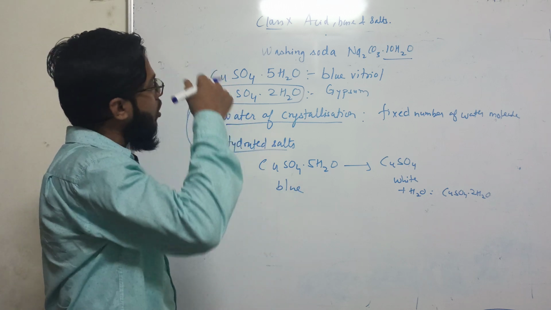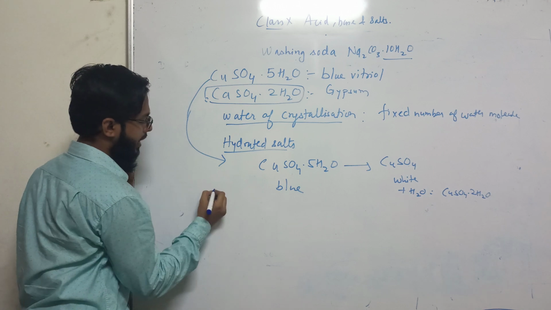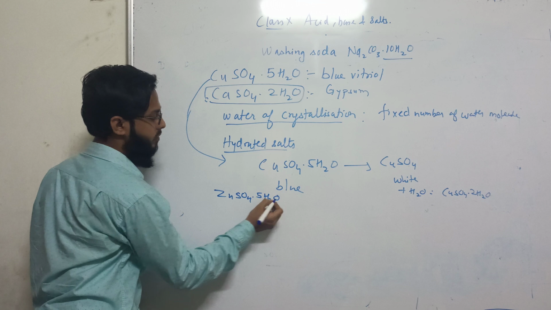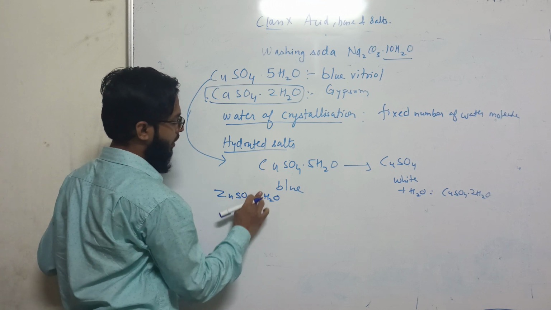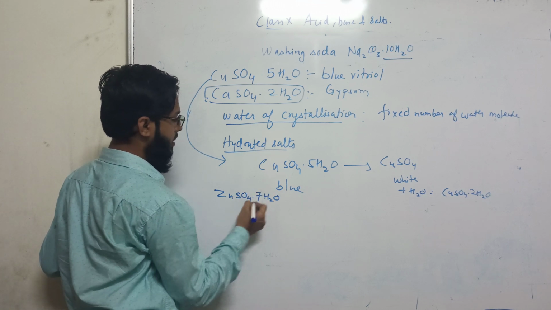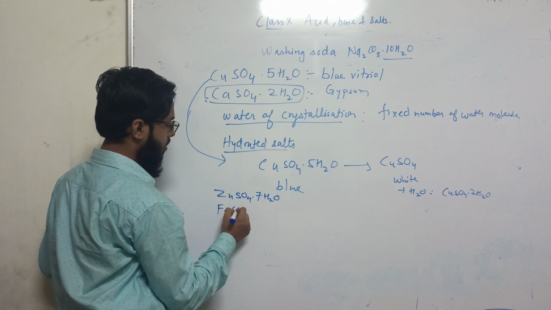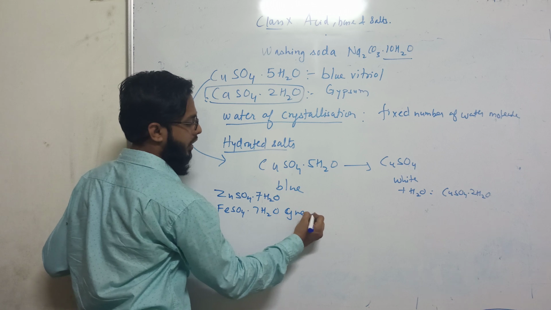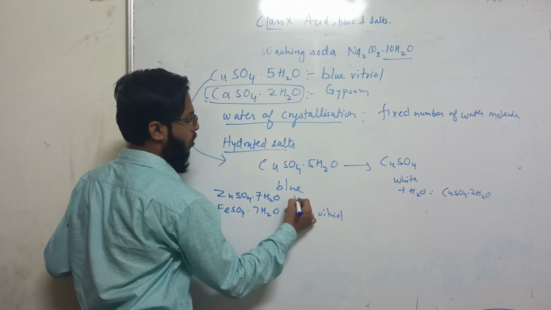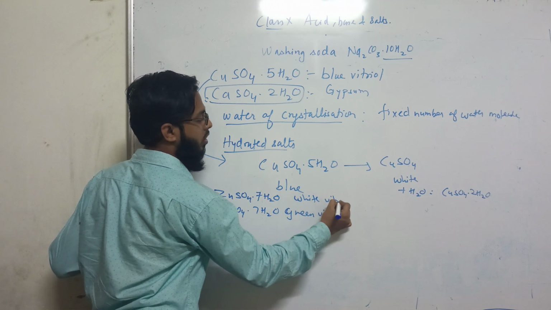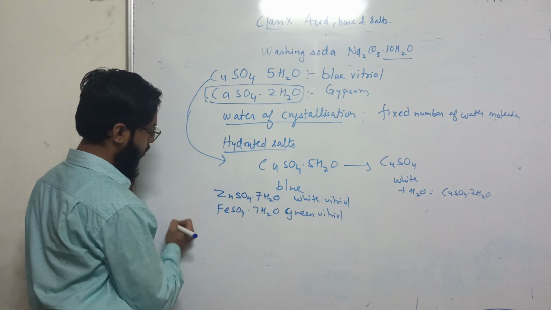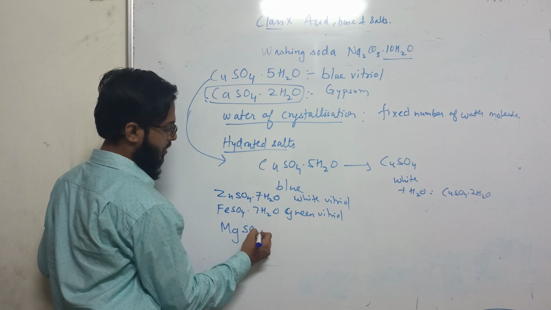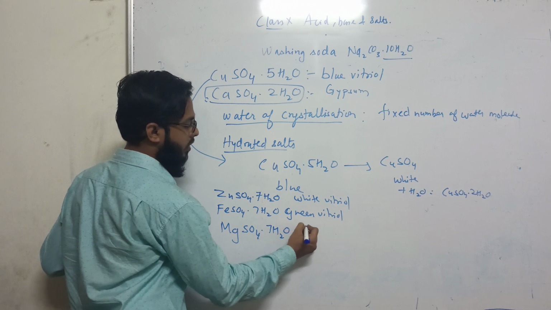There are many hydrated salts, like zinc sulfate, that is white vitriol, then green vitriol. Then we have magnesium sulfate, the Epsom salt, and gypsum.